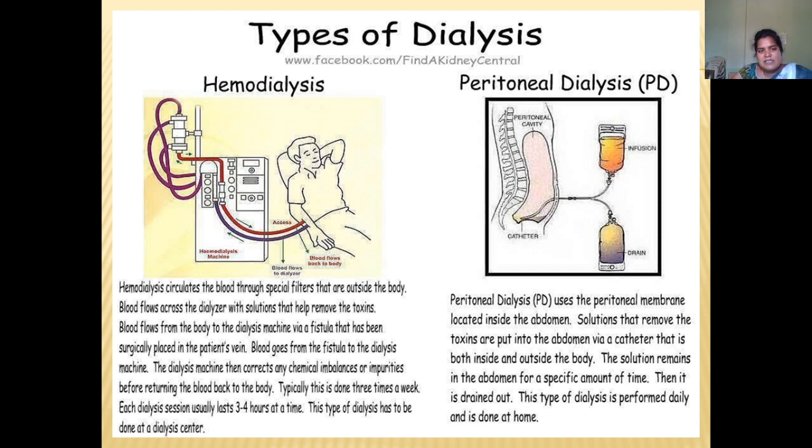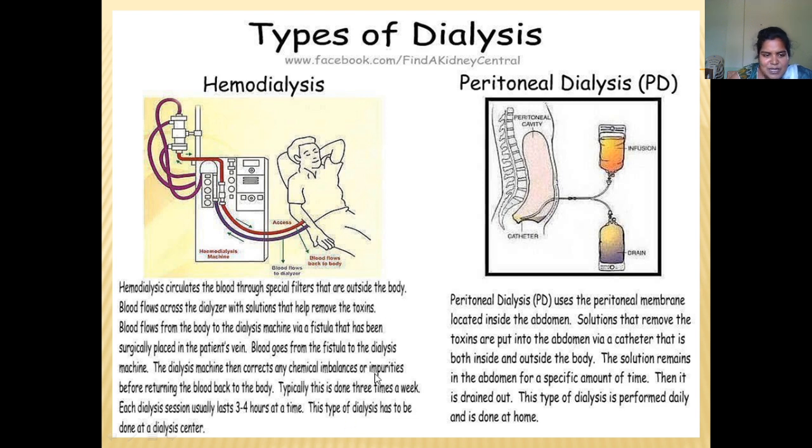So we will see hemodialysis and peritoneal dialysis. Hemodialysis is when the blood is filtered to remove the toxins from the body. The blood is circulated through a machine that will filter the toxins. We have two access points. One access is taking the blood, then filtration is done here, and the blood is returned to the body. This is one type of hemodialysis.